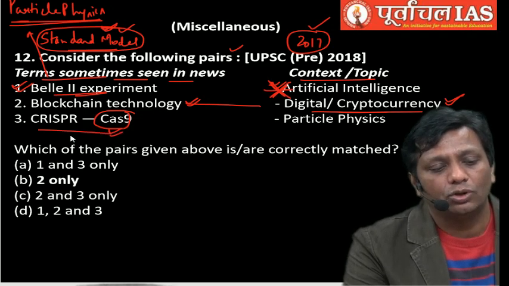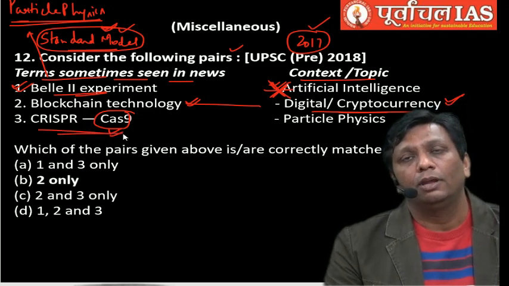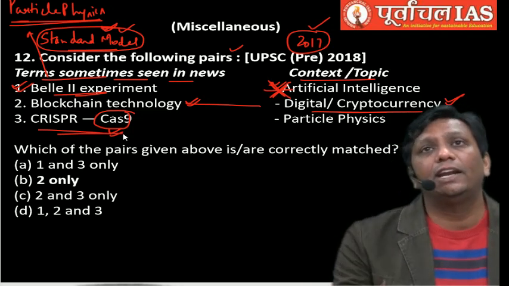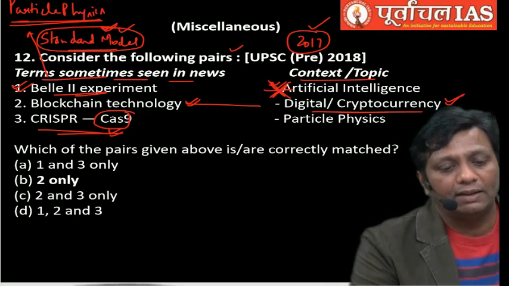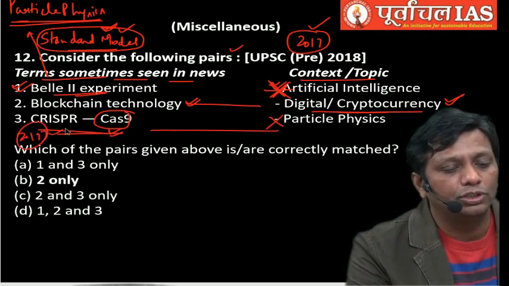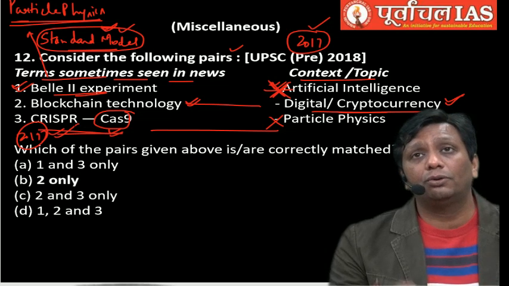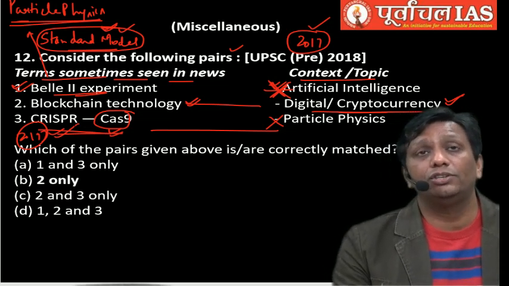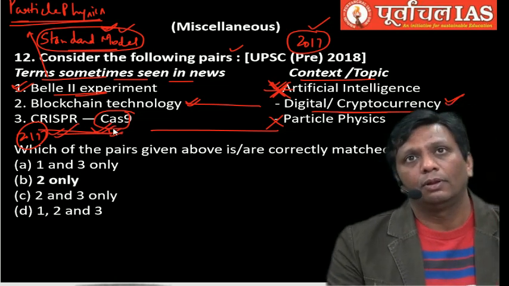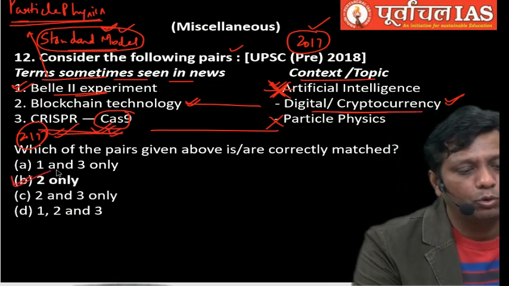And this is also a question in 2018. If you see your question paper, guys, Cas9 is associated with gene editing technology. It is not connecting with particle physics, so that is also wrong. It was also in the 2019 prelims question paper. Faster and more accuracy in the gene editing procedure, that is Cas9. So only option 2 is correct, and it is bold also, right?